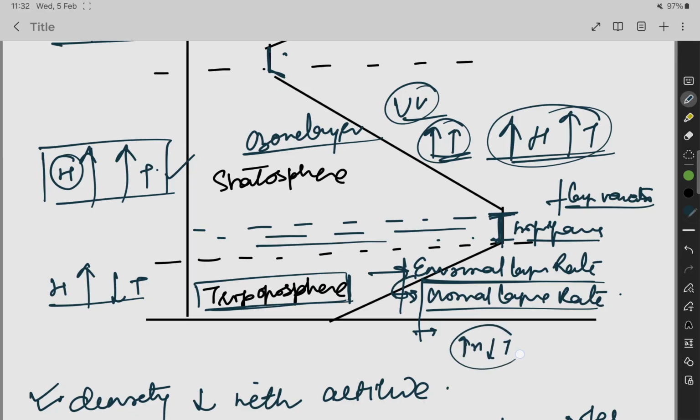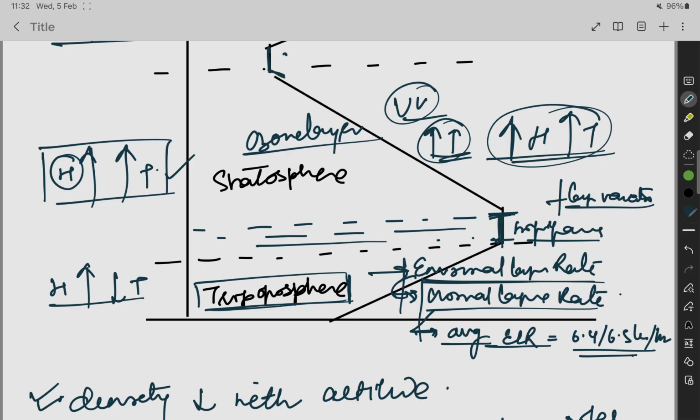It is approximately 5 degrees Celsius for every kilometer, but it can vary from 5 degrees Celsius per kilometer to 10 degrees Celsius per kilometer. And the normal lapse rate is the average of ELR, which is 6.4 to 6.5 degrees per kilometer.